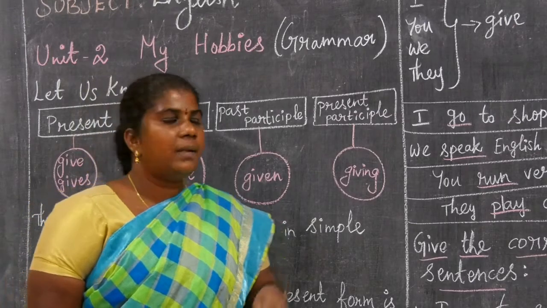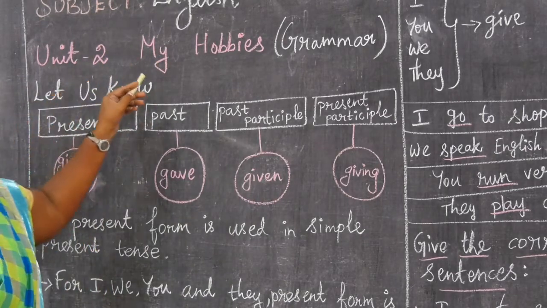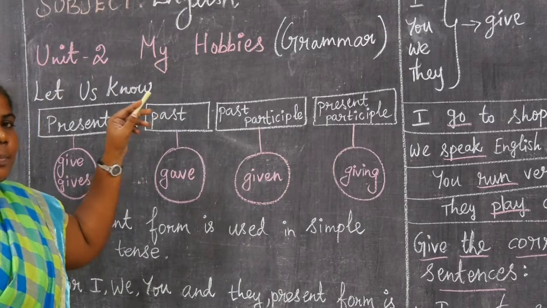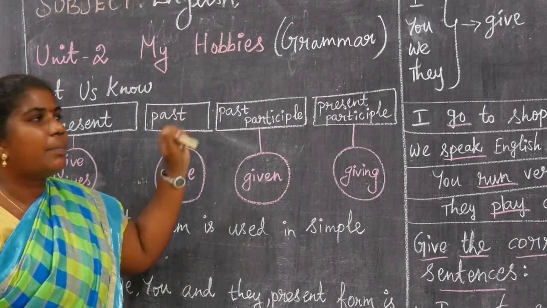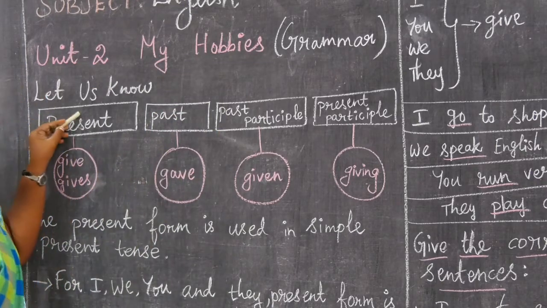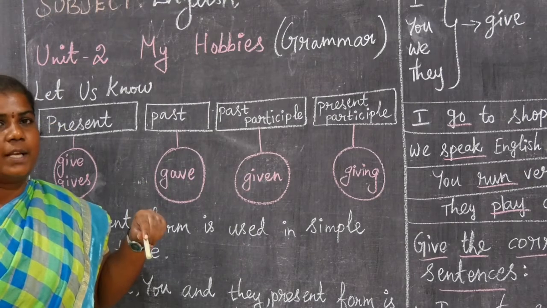Now we are going to see 4th standard English Unit 2, My Hobbies. Last class we saw the poem Treasure Trove. Now we are going to see the grammar part. Let us know, now we are going to see the tense formation.